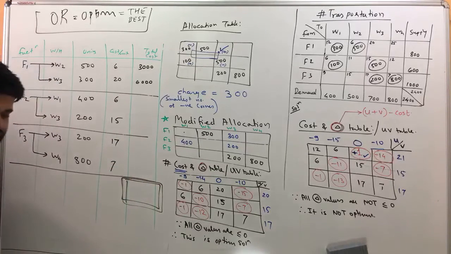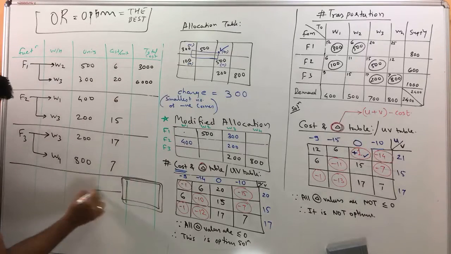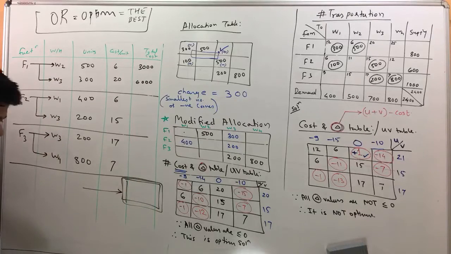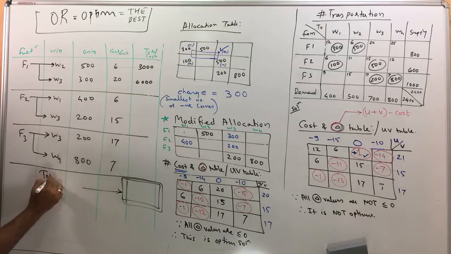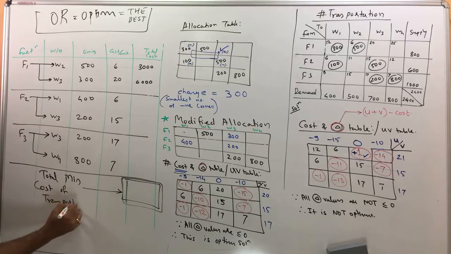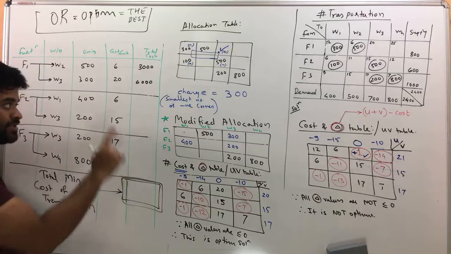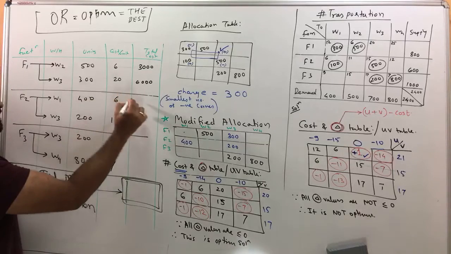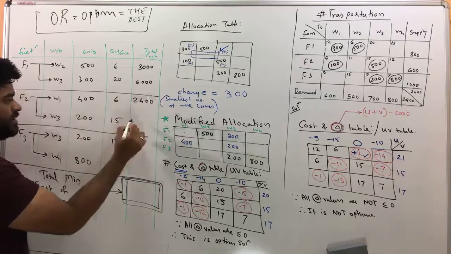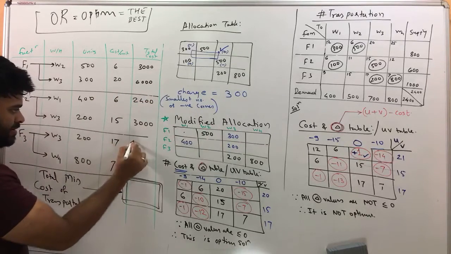Do we have the final answer? How much is that? Is it correct? Is it working out the same way? Now, if you add these numbers, just see if they're matching. And this is the total minimum cost of transportation. Are they matching? It's all good. Give me the final answer then. After you add these, it looks like 2400 and 3000, 3400, 3400.